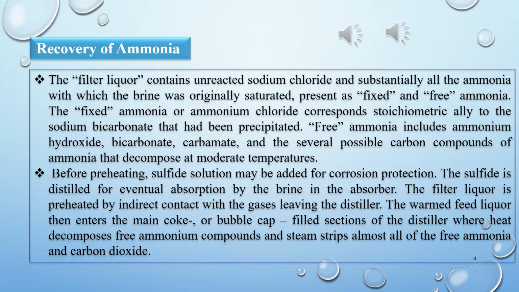The warm feed liquid then enters the main coke or bubble cap feed section of the distiller, where heat decomposes free ammonium compounds and steam strips almost all of the free ammonia and carbon dioxide.